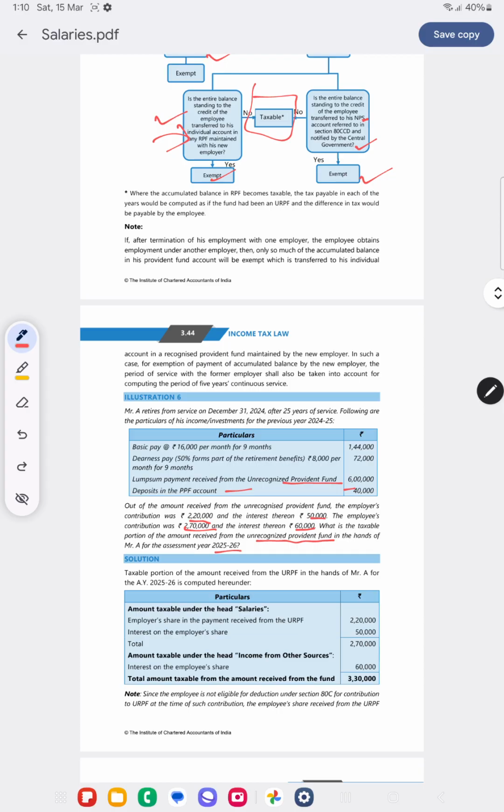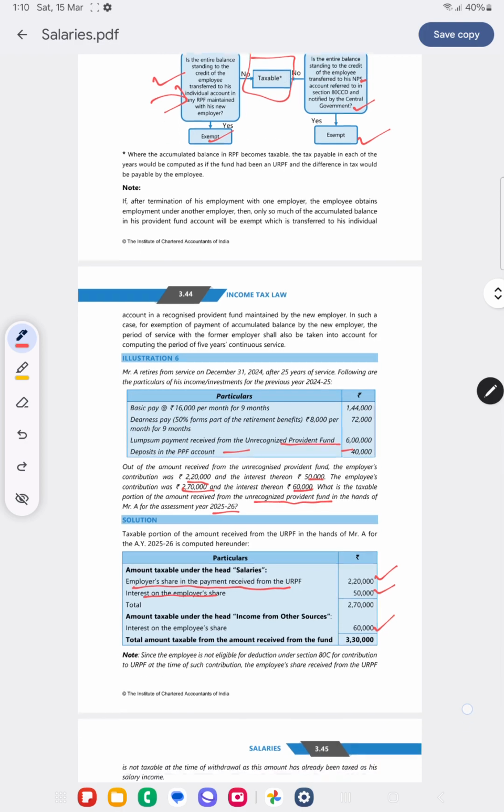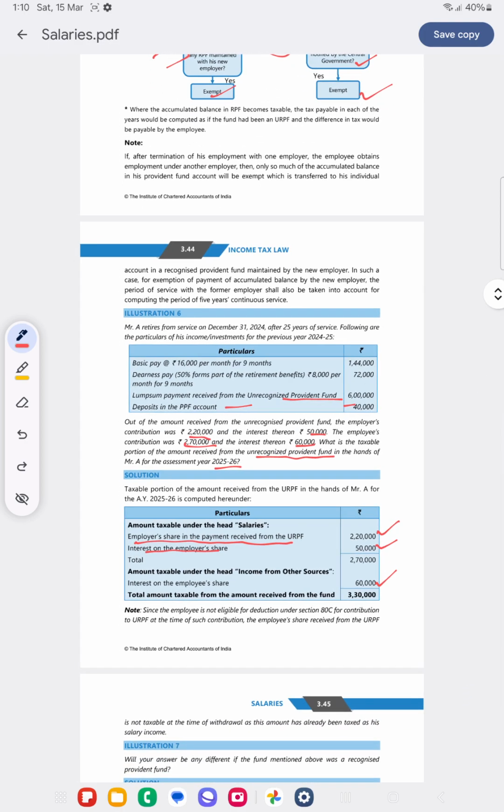Now, in case of unrecognized provident fund, what will happen is interest on his own employee contribution will come under IFOS, and employer contribution and interest on employer contribution will come under the head salary. So employer's share in URPF, which is 2,20,000, will be salary. Interest on employer share will be salary. Amount taxable under IFOS will be interest on employee share, 60,000. Because it is contributed to URPF, it will not be eligible for any 80C.